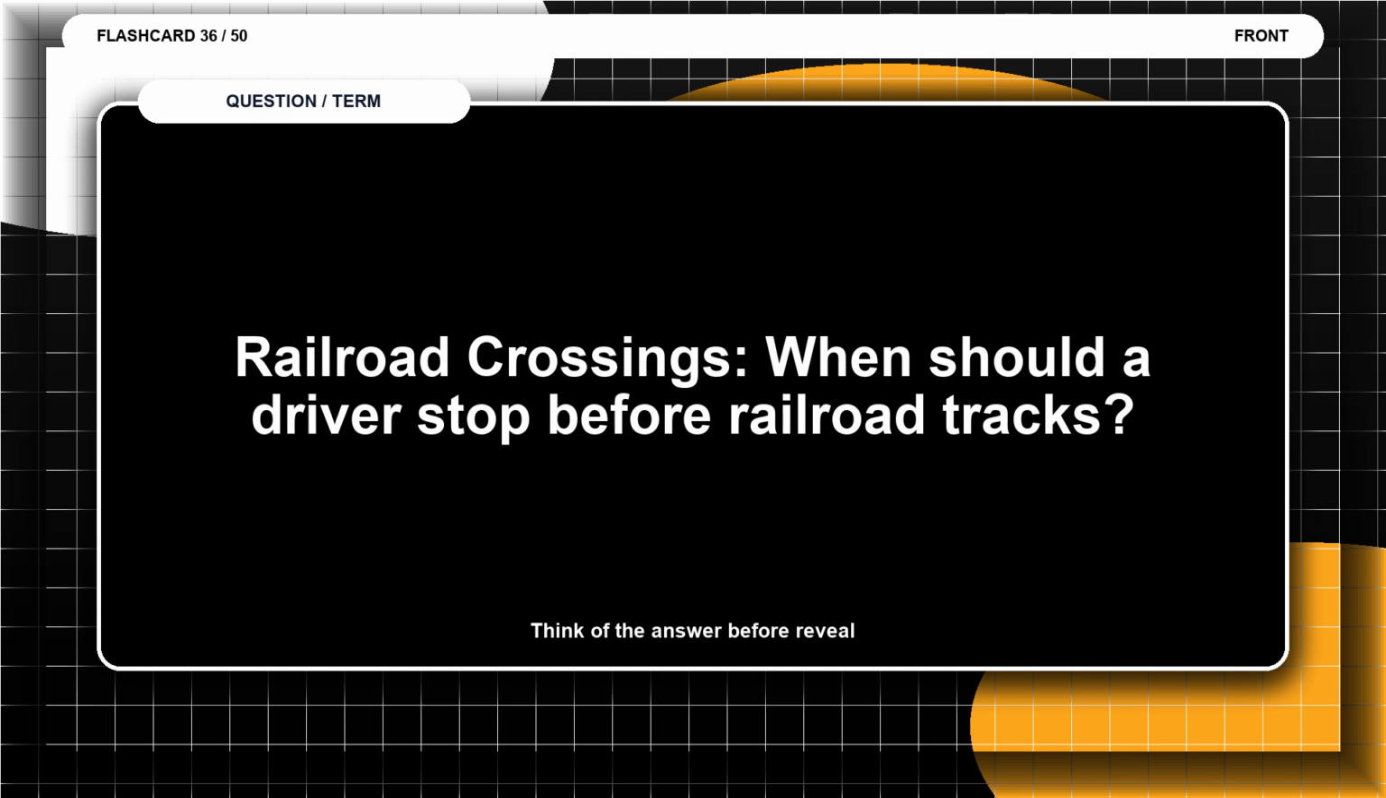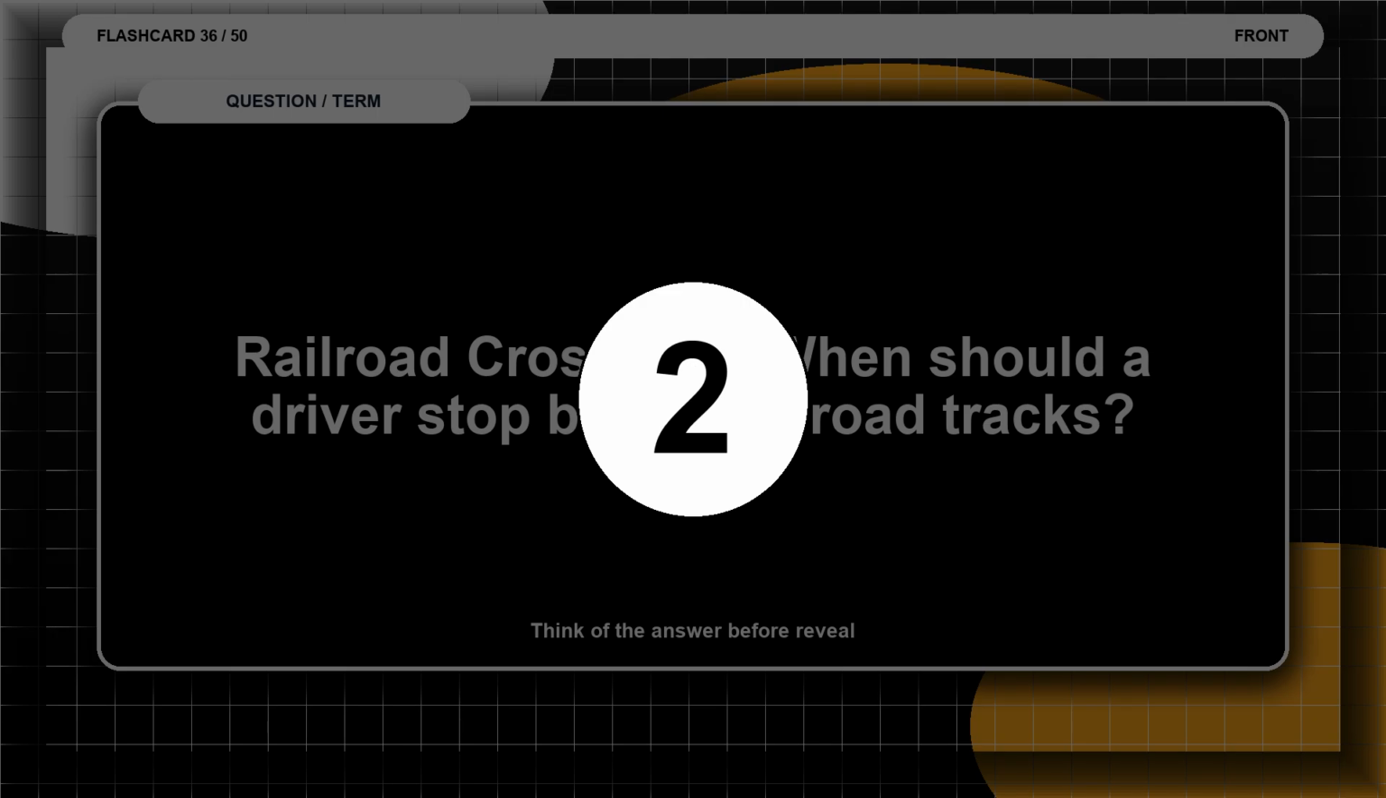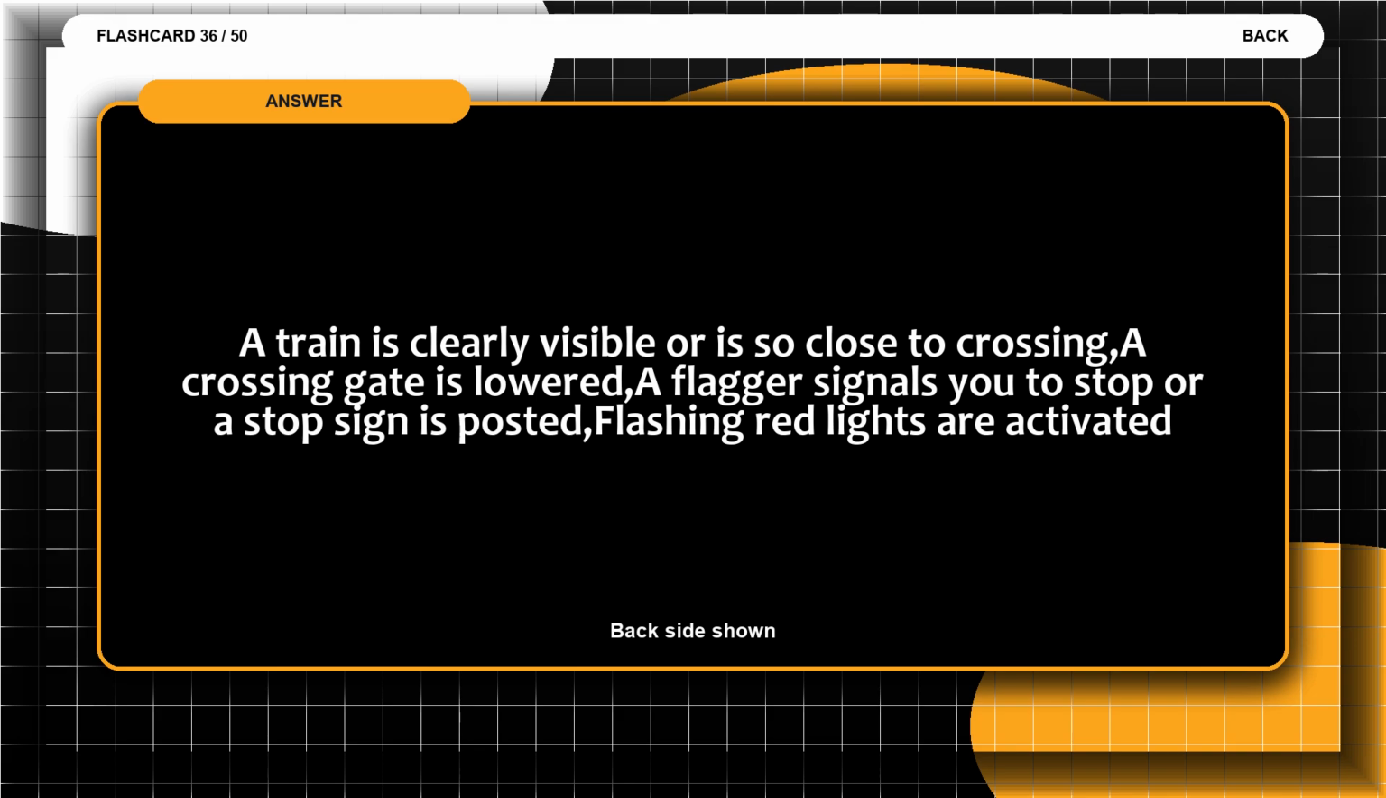Flashcard 36. Railroad crossings. When should a driver stop before railroad tracks? Think of the answer before the reveal. The answer is a train is clearly visible or is so close to crossing, a crossing gate is lowered, a flagger signals you to stop, or a stop sign is posted, flashing red lights are activated.